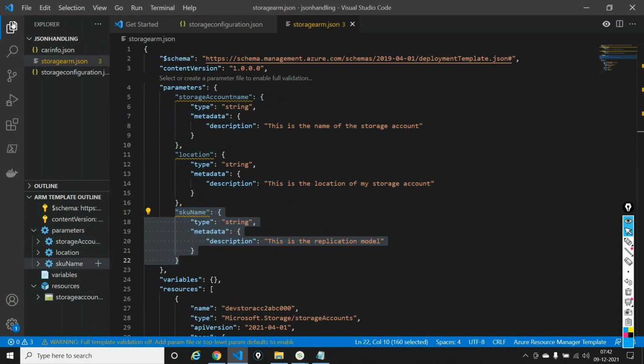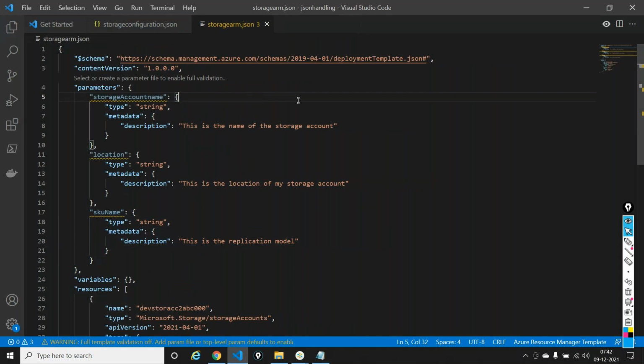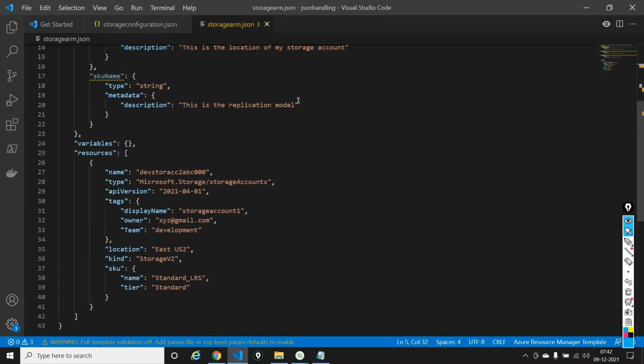Is this okay, guys? Until here, are we good until here? The question is then, how do I use these parameters in my main block? This is the main block which is creating my resource. Now, if I deploy my template, it will still end up creating a resource with the name dev store acc2abc000. It will basically say the location is west 2 only, and it will say that the SKU that I'm declaring out here will be standard LRS only.